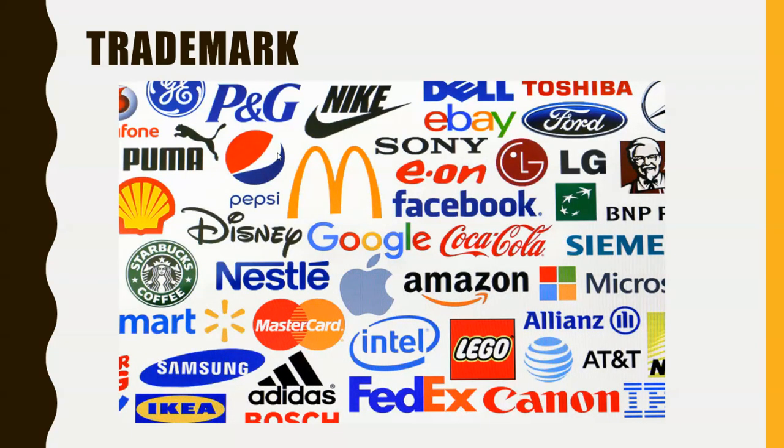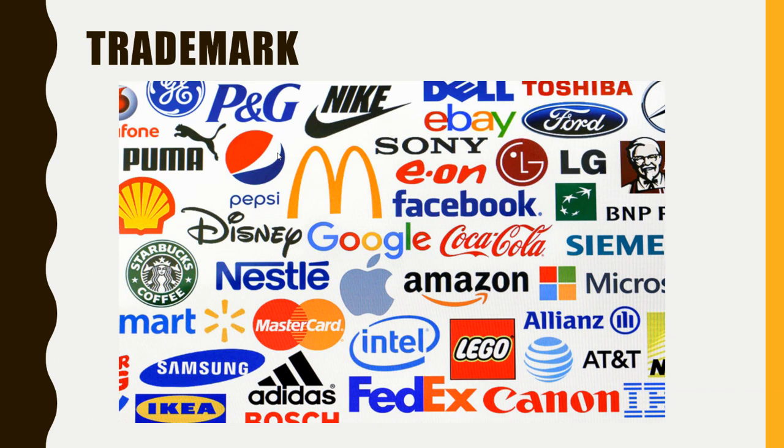For example, here we can see these are all logos of different brands. You cannot use this logo for your own, right? It shows their brand value, and it is reflected in their logo. So they have registered this logo as well as the name as a trademark. The validity of a trademark is 10 years after registration, and every 10 years you can renew it, right? So it can be a lifetime, but every 10 years you need to pay the renewal fee.